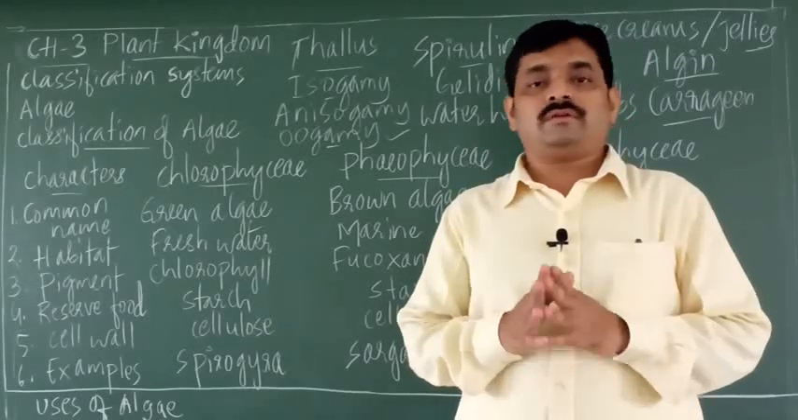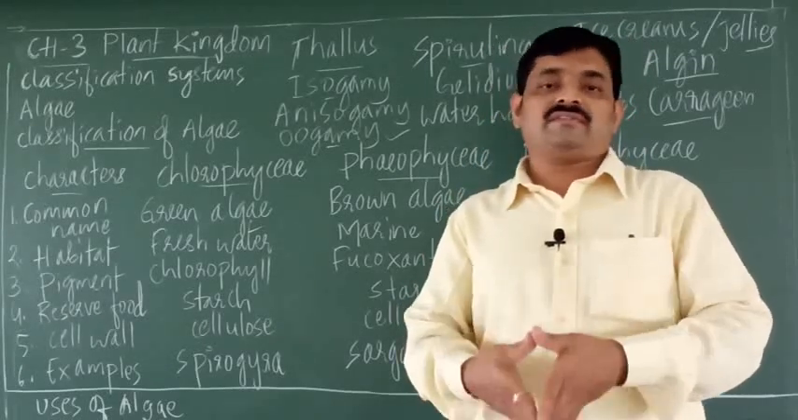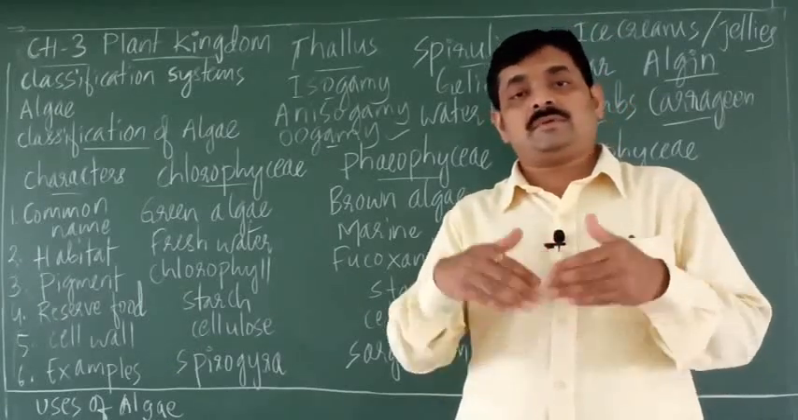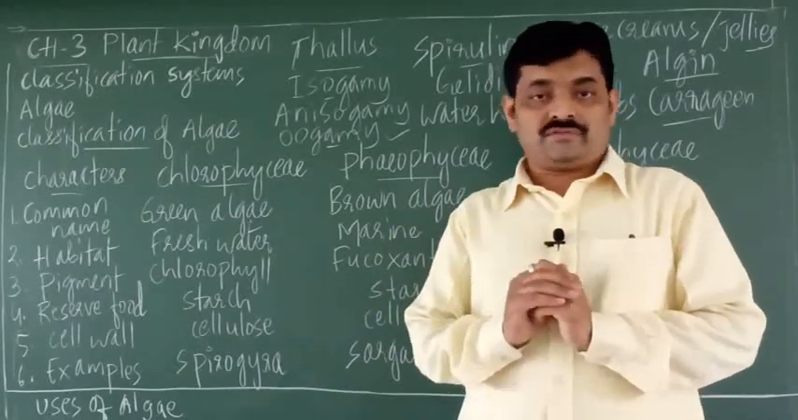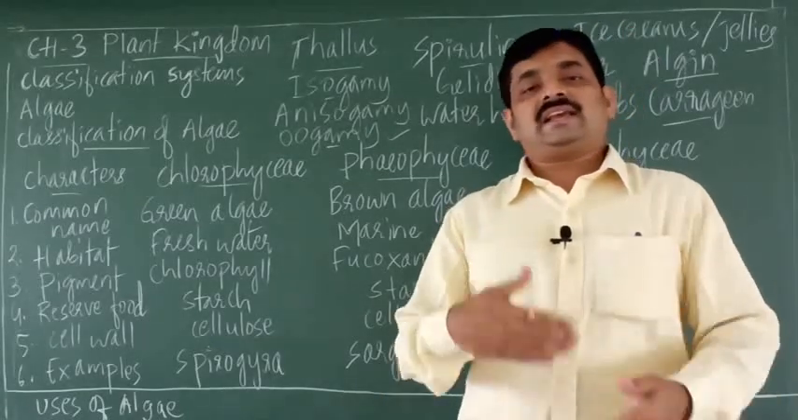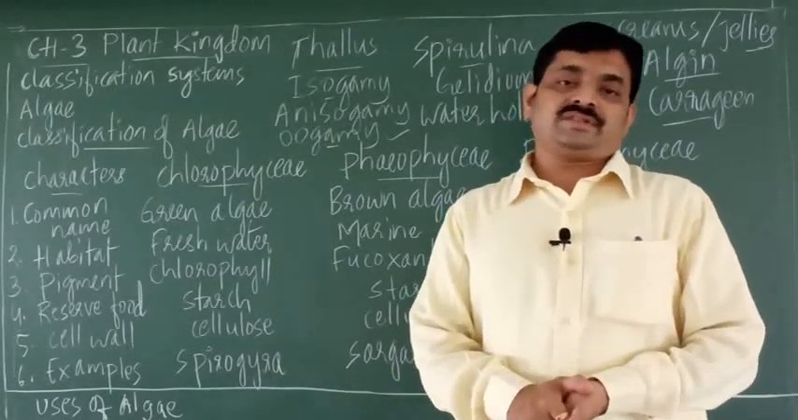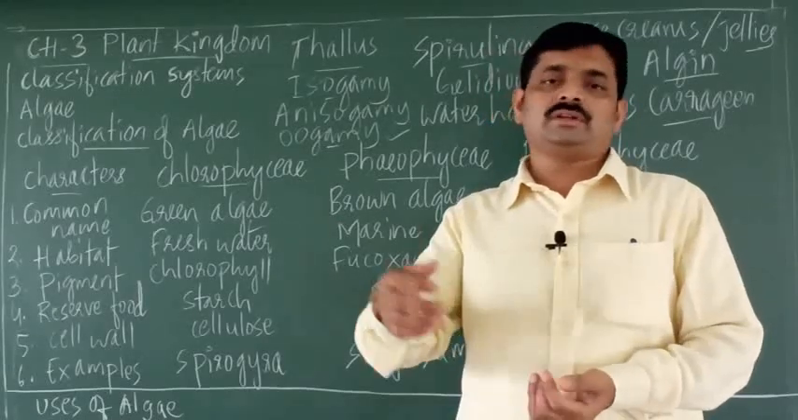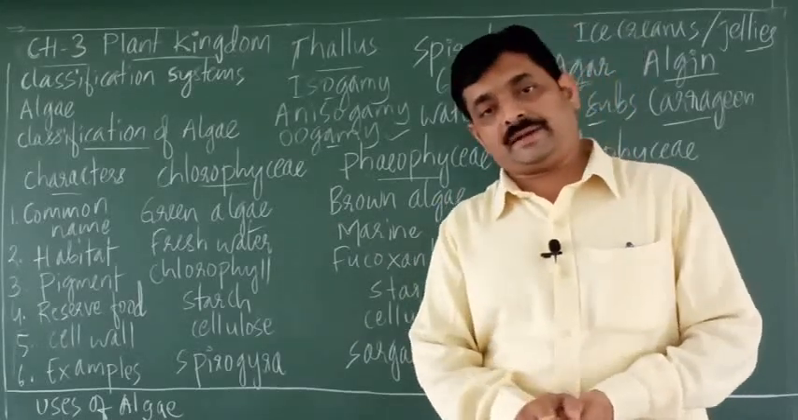They may be found in fresh water. Even they are found in sea water, or we can say they are marine. So they may be freshwater or marine forms. Algae are commonly called seaweeds or even pond scum. Those are the common terms used for algae.